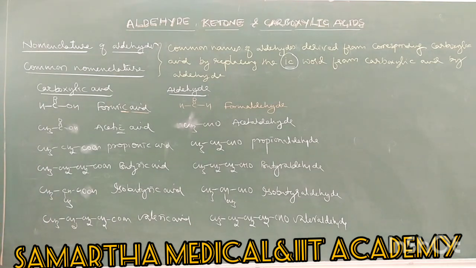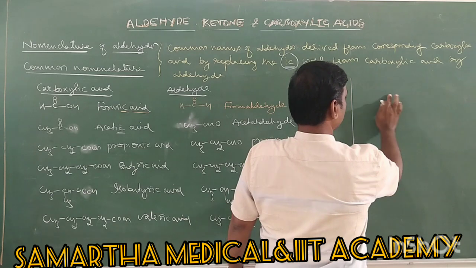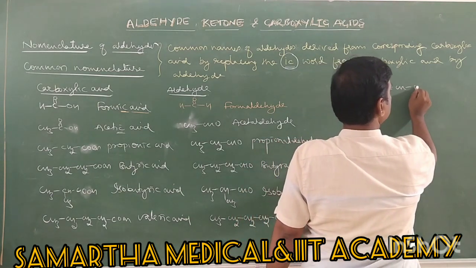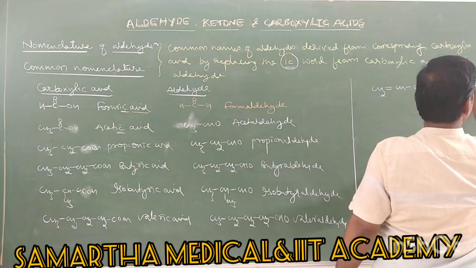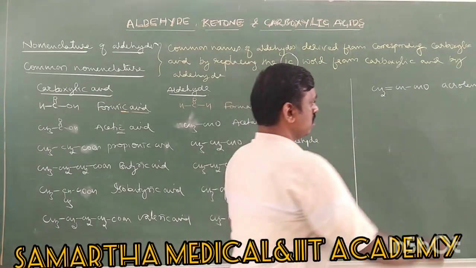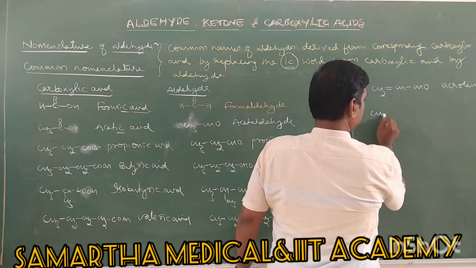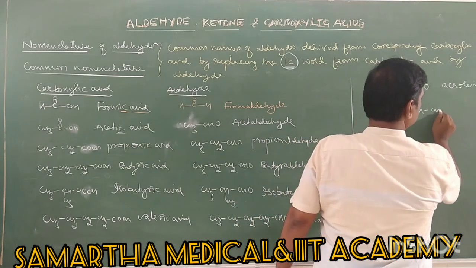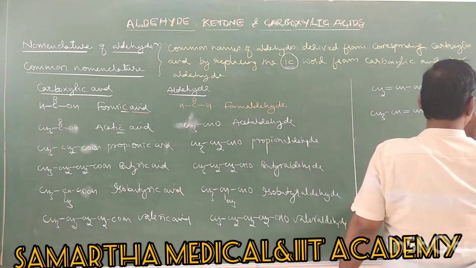So not only this, we have some more important examples for common names of aldehyde. One more example is CH2=CHCHO. It is called acrolein. It is also an important common name. Next, CH3CH=CHCHO is called crotonaldehyde.